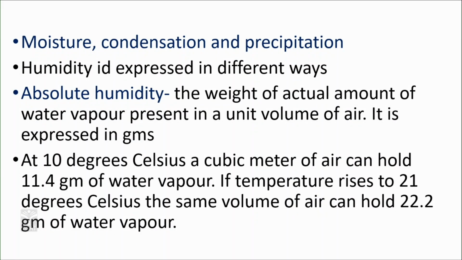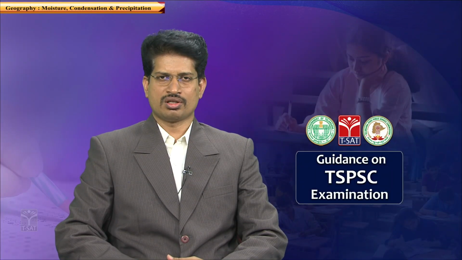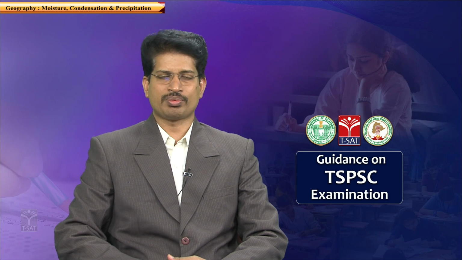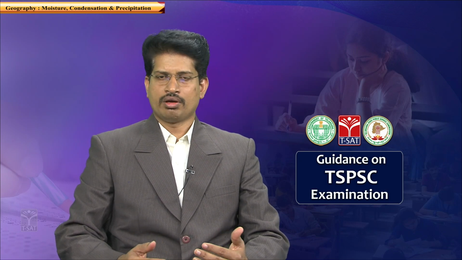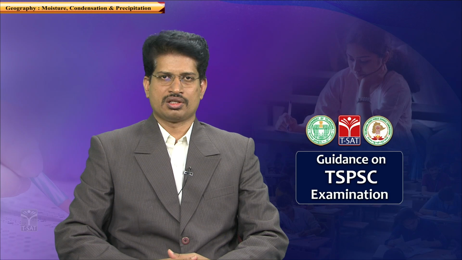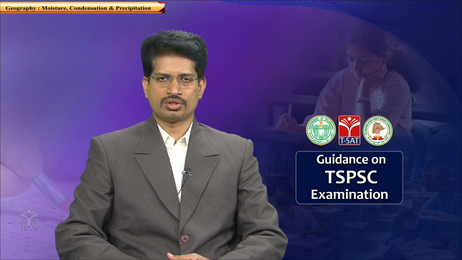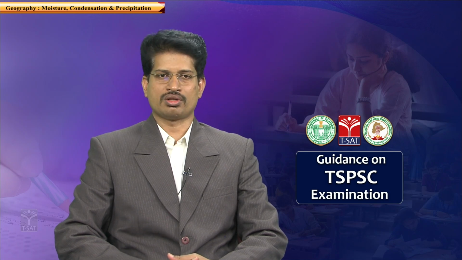Humidity is expressed in different ways. The moisture or the humidity is the amount of water vapor present in the atmosphere, and it is expressed in different ways. So, what are the different ways this existence of moisture in the atmosphere can be explained? Different kinds of questions are asked regarding the availability or the measurement of moisture in the atmosphere.